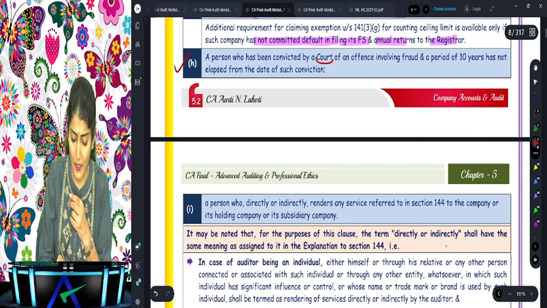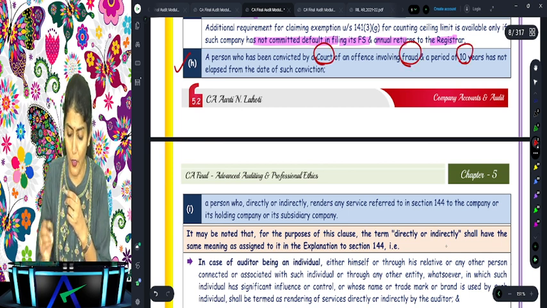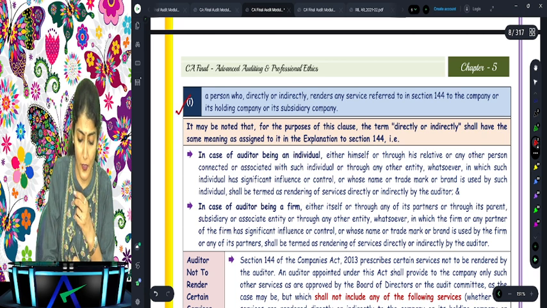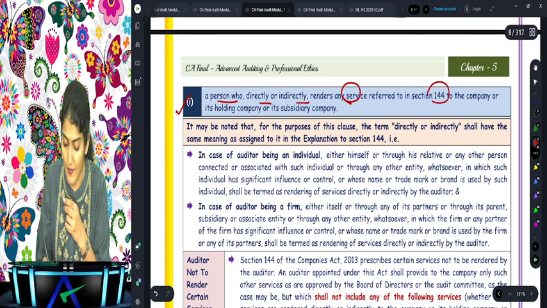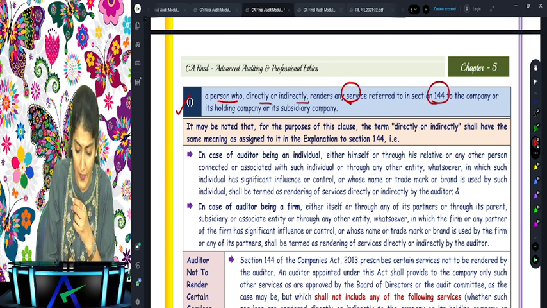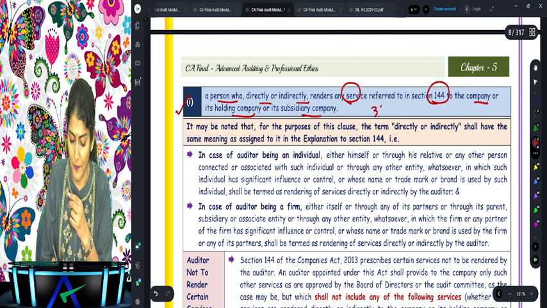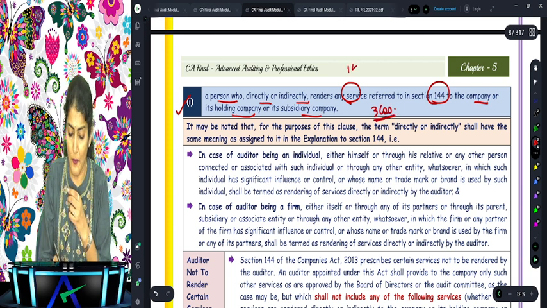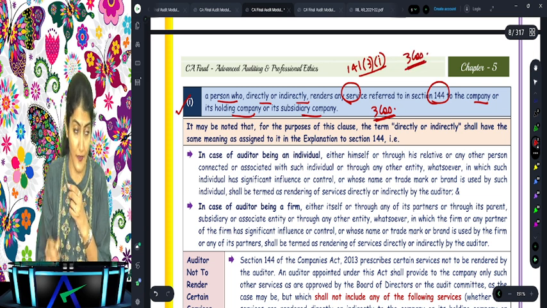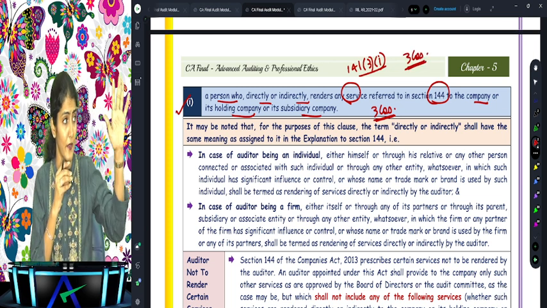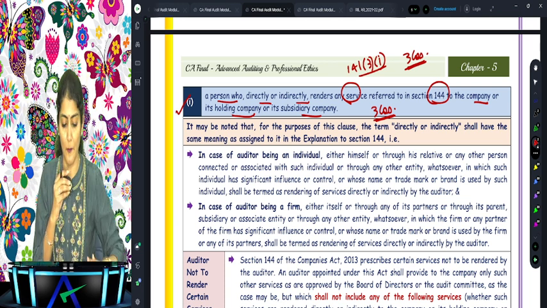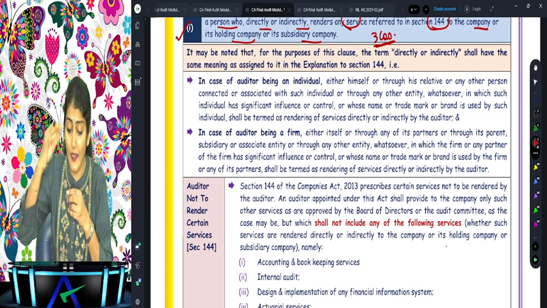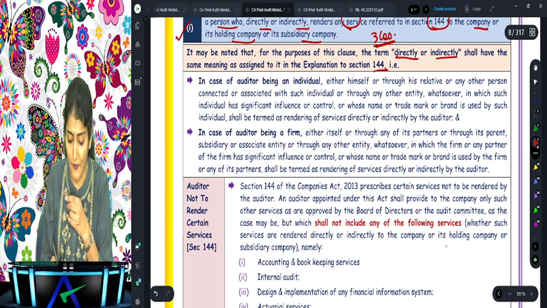141(3)(h), a person convicted by a court for an offence involving fraud, for a period of 10 years. And 141(3)(i), a person who directly or indirectly renders any of the services referred to in section 144 to the holding company or the subsidiary company. For the purpose of 141(3)(i), how many companies do we have over there? 3 companies. So 141(3)(d), 5 companies, 141(3)(e), 6 companies, and 141(3)(i), we have the 3 companies. And it says directly or indirectly should not be providing the 144 services.